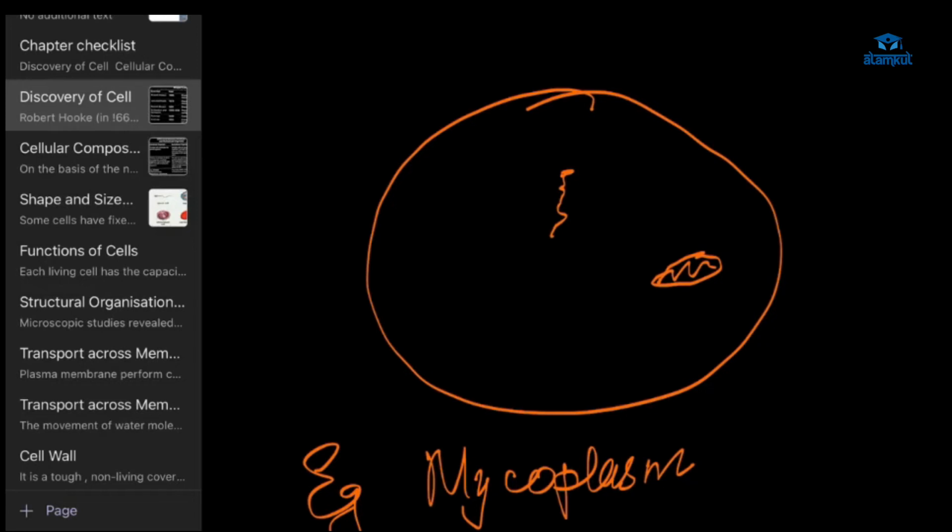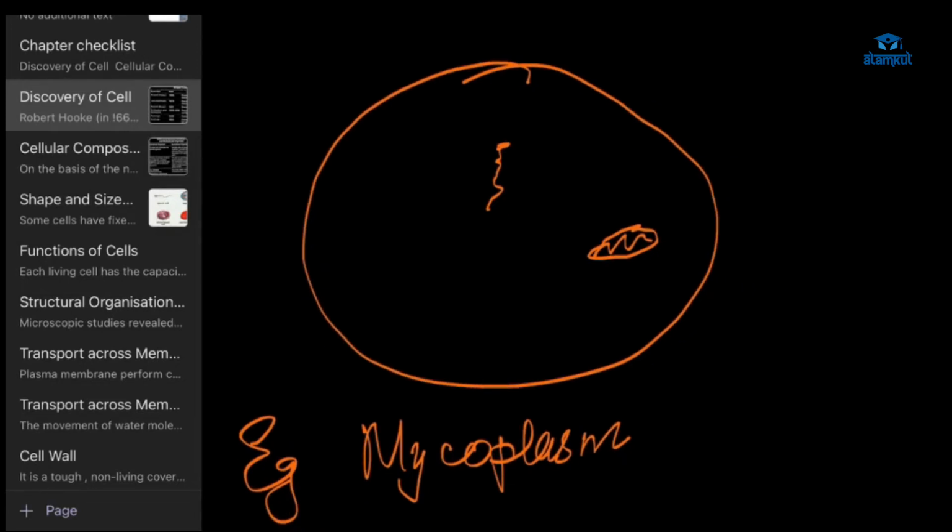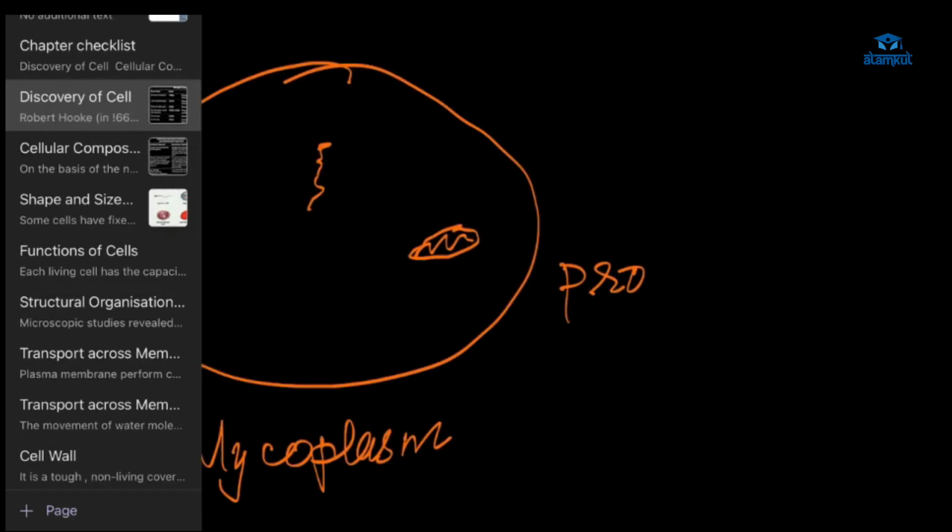Shazan, you got it? Ma'am, what is this structure again? What is the structure? This is a primitive cell, I mean a prokaryote. Okay, prokaryotic cell. Yes, prokaryotic cell.